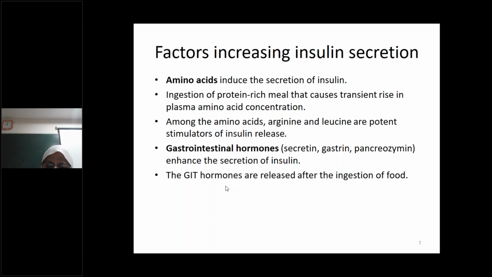Then these GIT hormones also are released after the ingestion of food. So you have factors like glucose, which is the major stimulant for the release of insulin. Then amino acids after ingestion of protein-rich milk. Then once your food is ingested, there is also the release of gastrointestinal hormones that enhance the secretion of insulin.